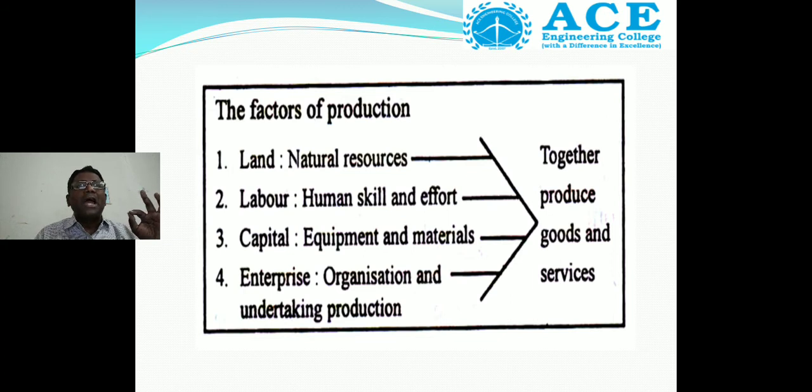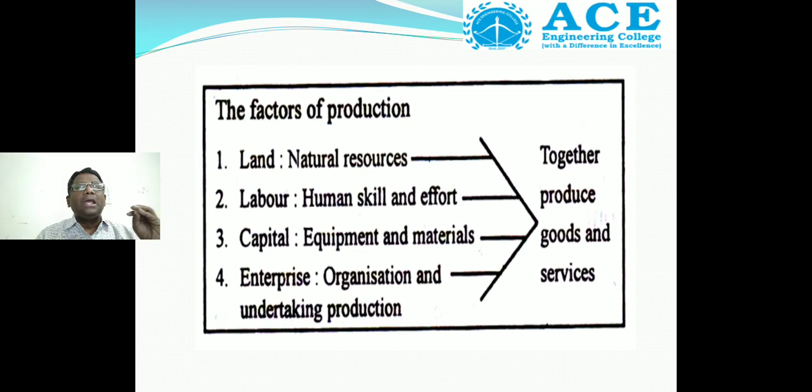The third one is capital, equipment and materials. When investing capital, what do they expect? Capital expects interest on that particular investment. The fourth one is enterprise, which we can also call organization, undertaking production. What is the organization expecting? The organization expects profit.